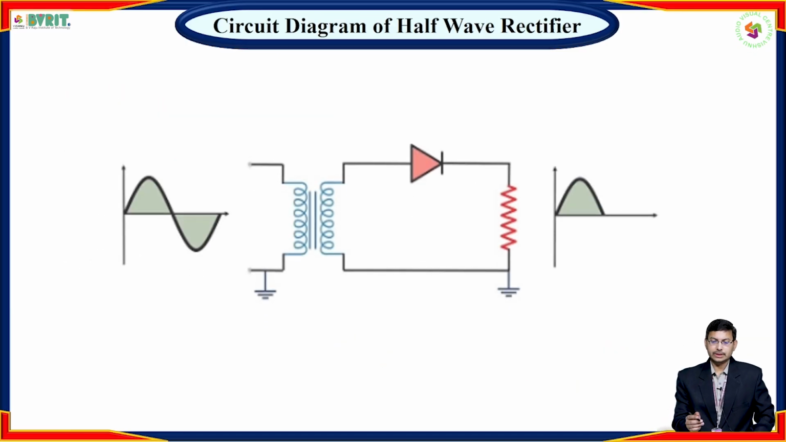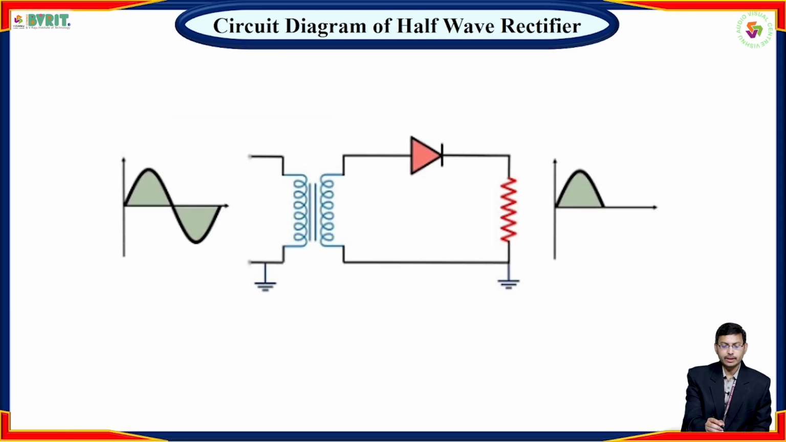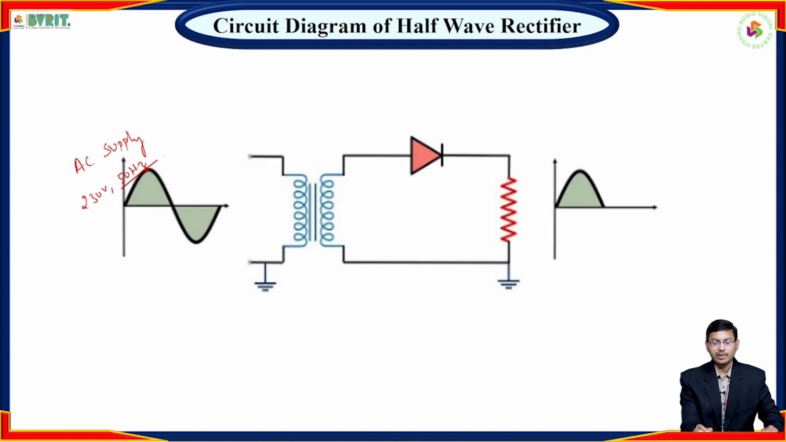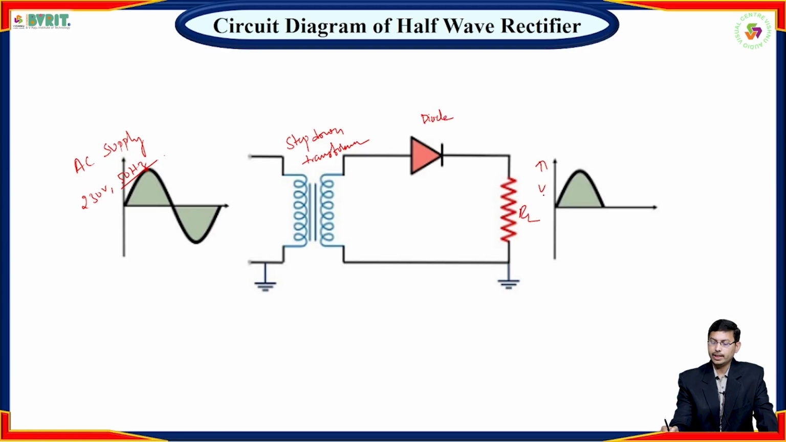Okay. Now see this circuit diagram of a half wave rectifier. Here we have an AC supply, that is 230 volts, 50 hertz. That will be given to a step down transformer, and we have a diode and load resistor RL, and this is nothing but our V0 as our output. So this is our Vin.